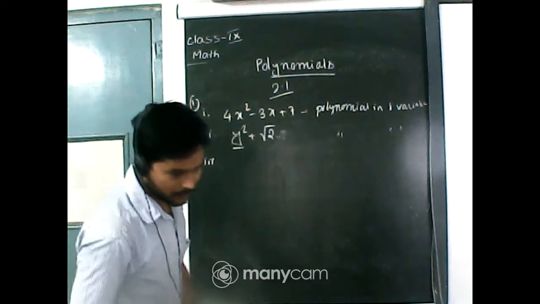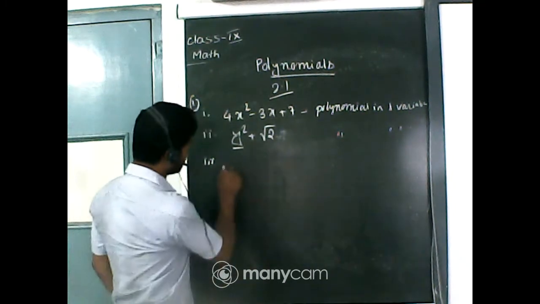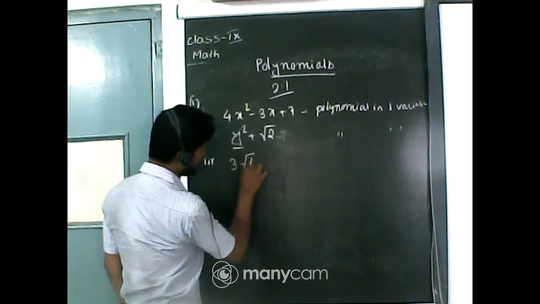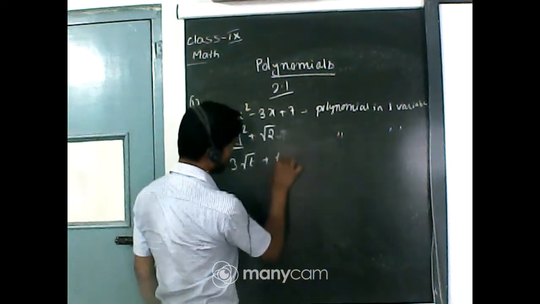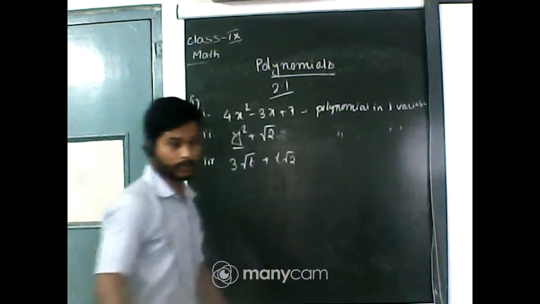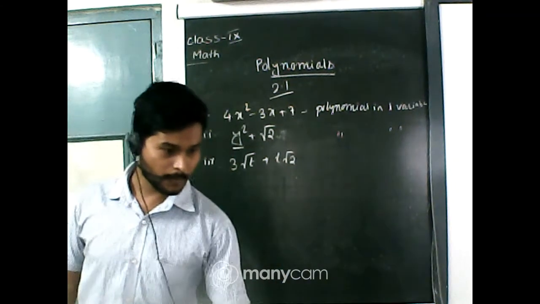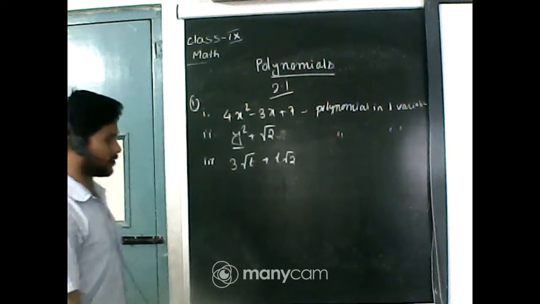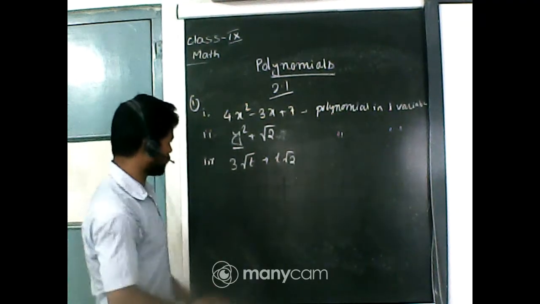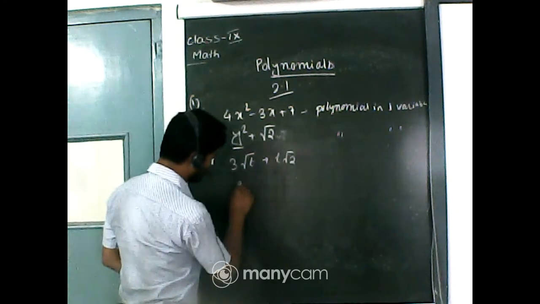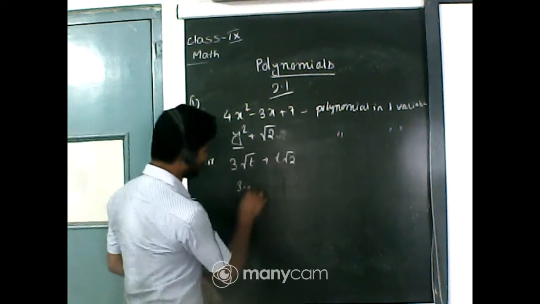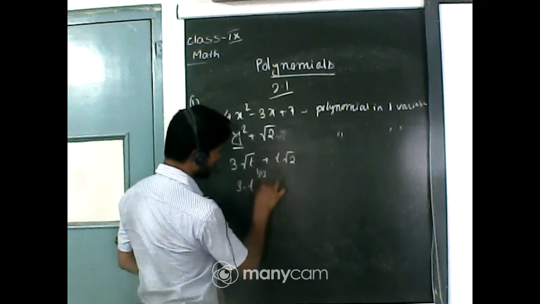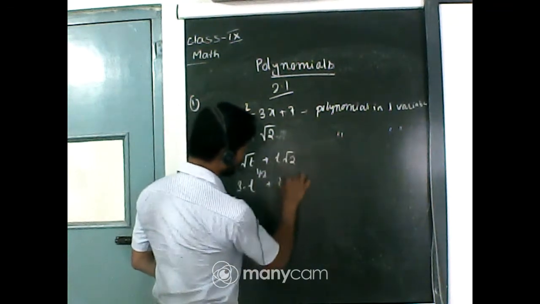Now number 3, 3 root 2 root t plus t root 2. Now you tell me, is it a polynomial? Definitely it is not a polynomial, because if I rewrite the expression, it will be 3 root 2 into, now we know root of t means t to the power half, plus t root 2.